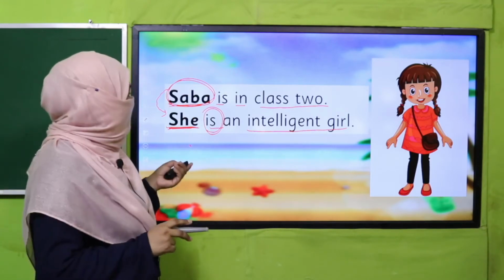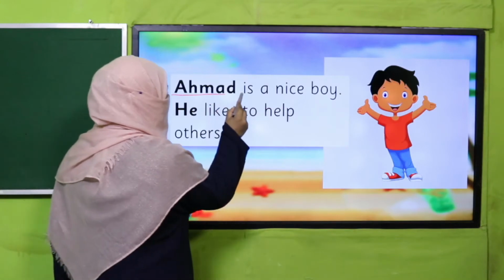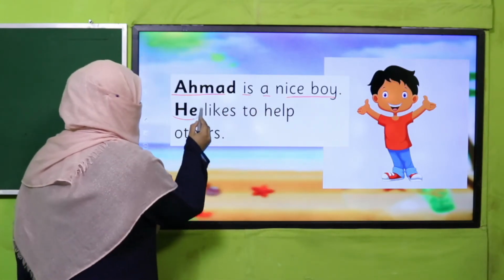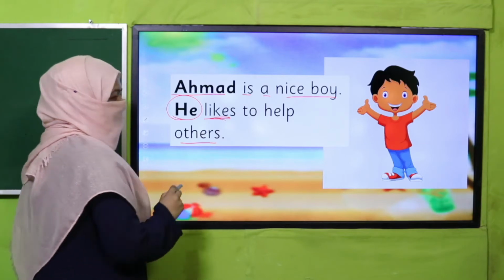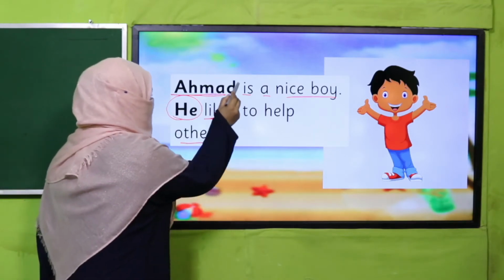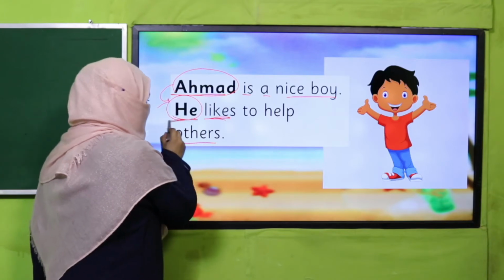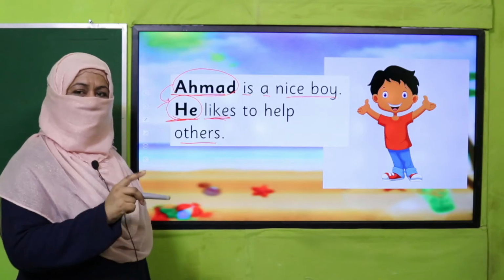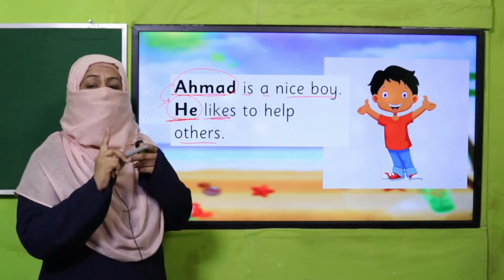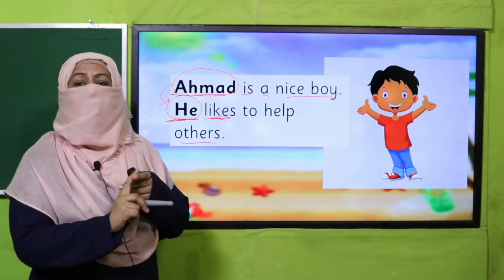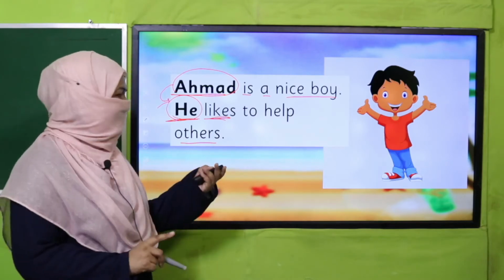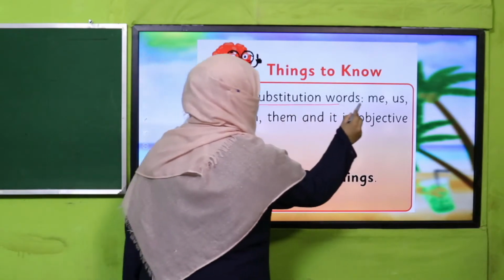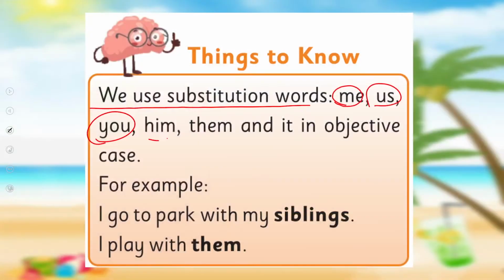There are two things. Next example is: Ahmad is a nice boy. He likes to help others. We have replaced this naming word Ahmad with he, and he we use as a substitution word before action word. Good. So he is the substitution word for a male naming word when it comes before action word, right? Okay. So we use substitution words me, us, you, him, them and it in objective case. And what is objective case, beta?